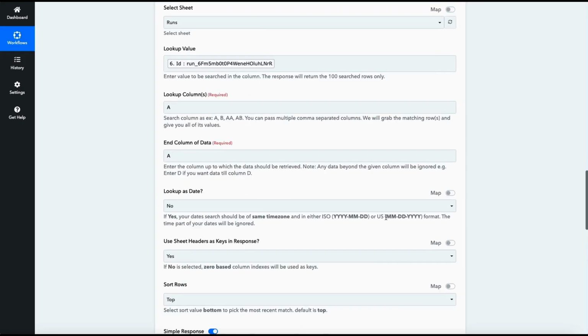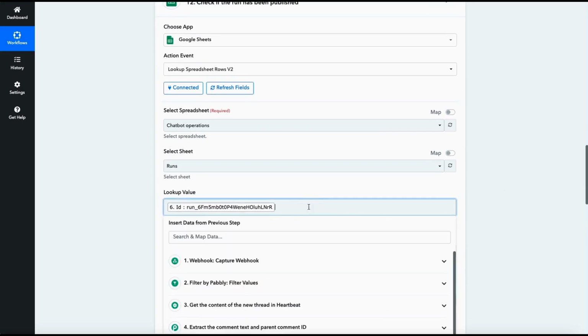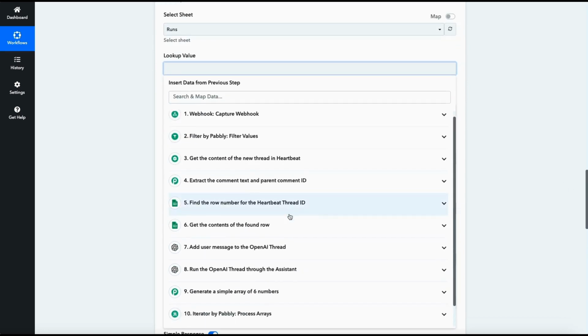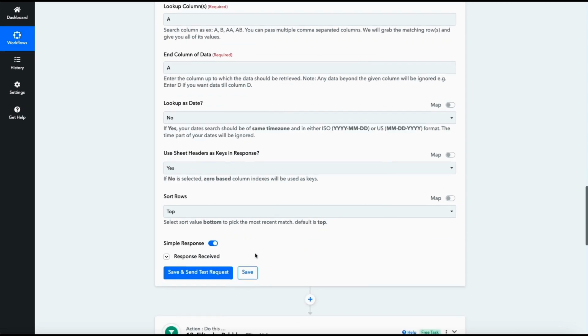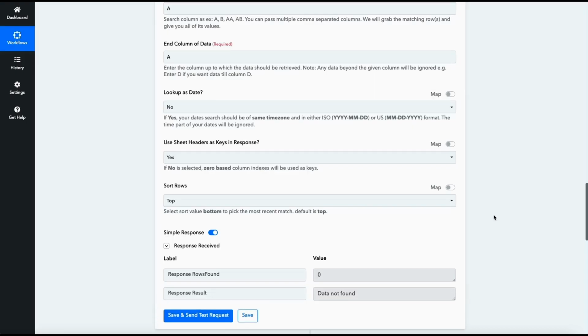Check if the run's been published. Now here we need to map the run that we've just created. So let's find that step on the OpenAI ID thread. This is the run ID. The rest is the same. So let's check the status of the run.